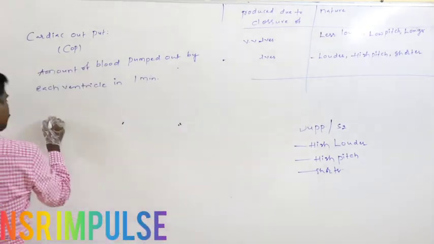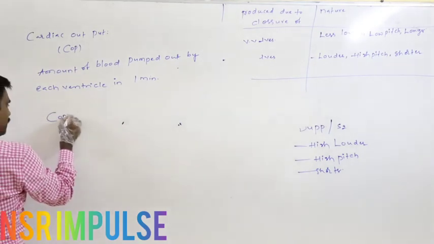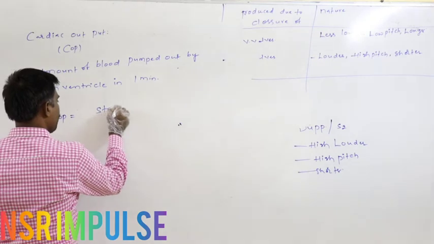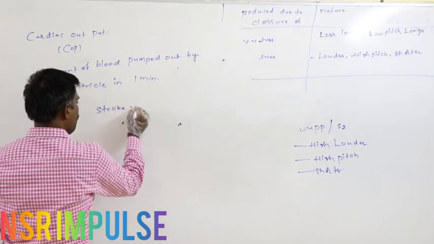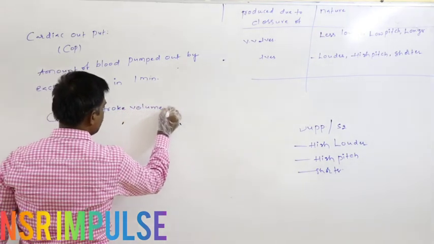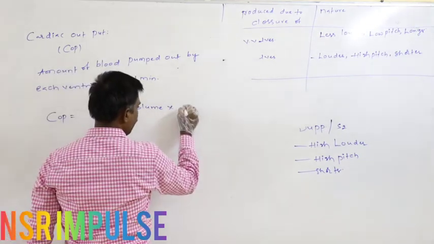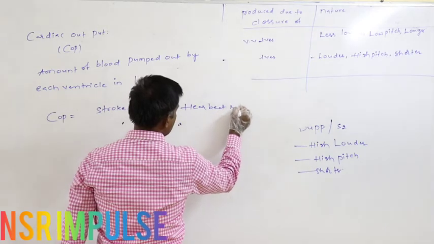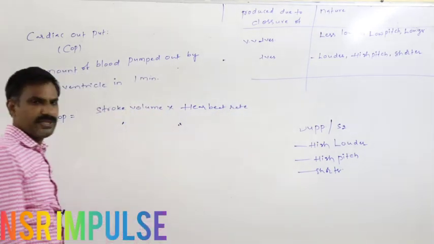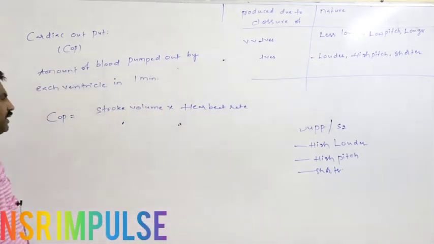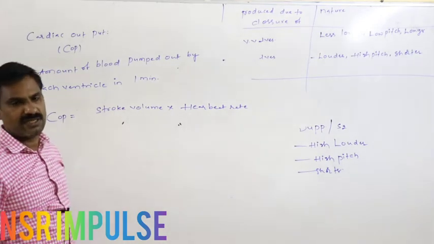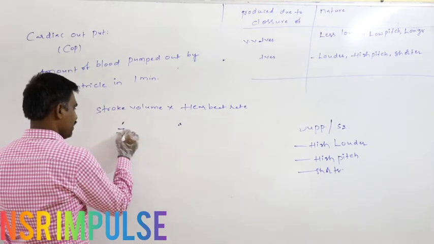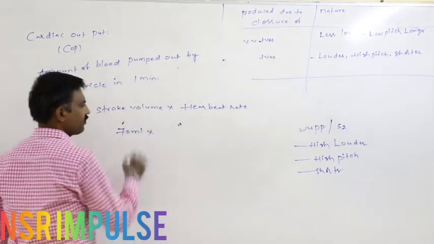Definitely the cardiac output, that is the COP, equals stroke volume into heartbeat rate. So normally, whenever the person is resting, what is the stroke volume? 70 ml.